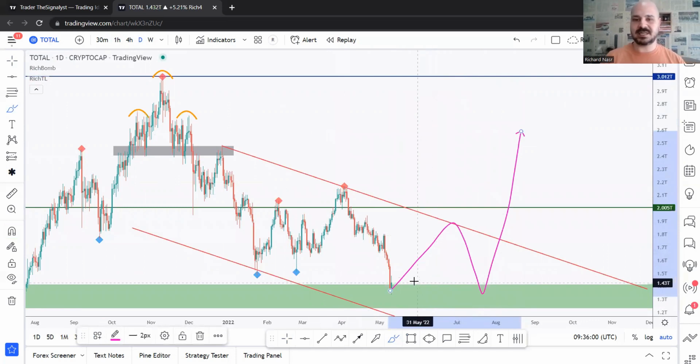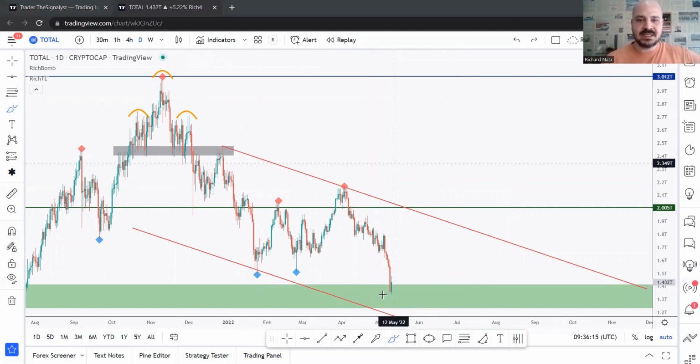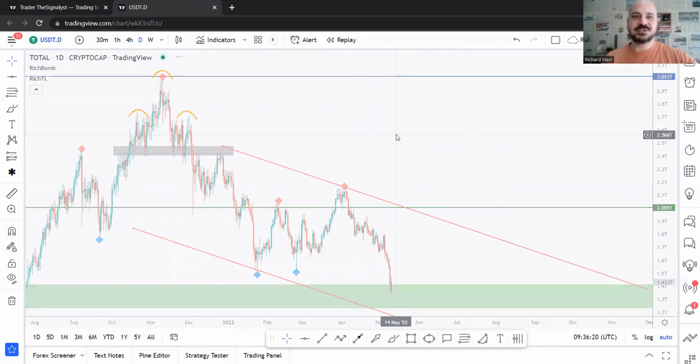Of course, meanwhile, you don't have to wait till this happens. It depends if you are a long-term trader, a swing trader, a scalper, and so on. It depends on your trading style, if you trade on margin or spot, and so on. But you've got the idea. So that's basically it, and let's move on to USDT.